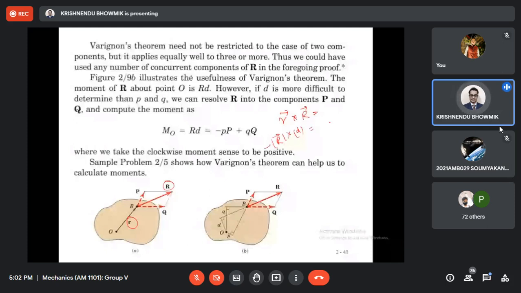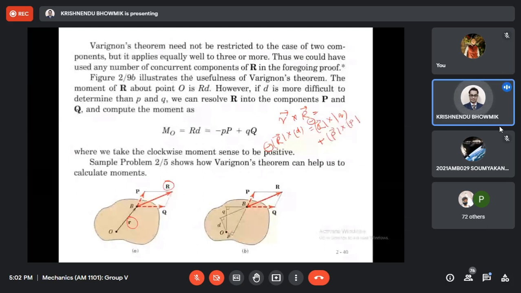If I consider this is clockwise, then Q multiplied by distance q is clockwise, minus, and this is anti-clockwise, plus P multiplied by distance p.